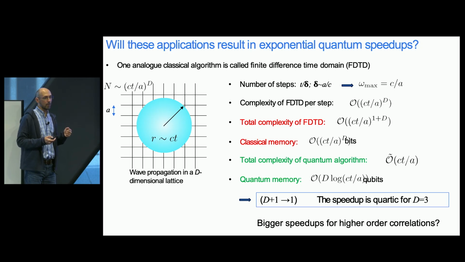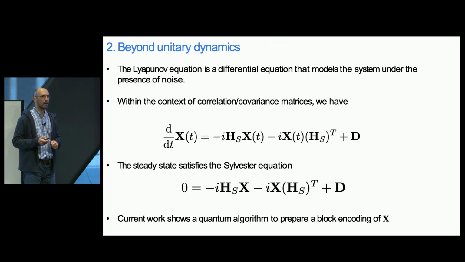We don't know whether we can obtain bigger speedups, even under this condition, for higher order correlations. So that's pretty much open. And if we drop this locality condition, like for example, if we have a type of dipole-dipole interaction where things decay with 1 over r cubed, then we expect that for that type of instances, the speedups are going to be more pronounced. All right. Good.